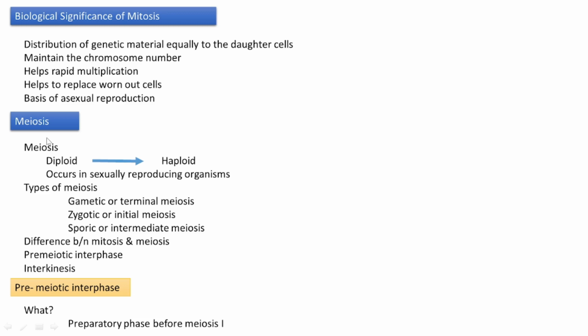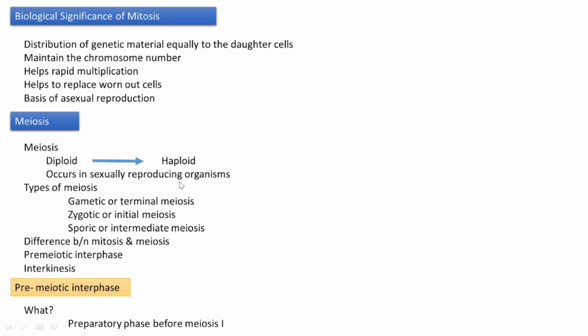Good morning, dear students. Today we are starting our class with another type of cell division, that is meiosis, otherwise known as reduction division. In the case of meiosis, from a diploid parent cell, four haploid daughter cells are formed. This type of cell division, meiotic cell division, occurs in sexually reproducing organisms.